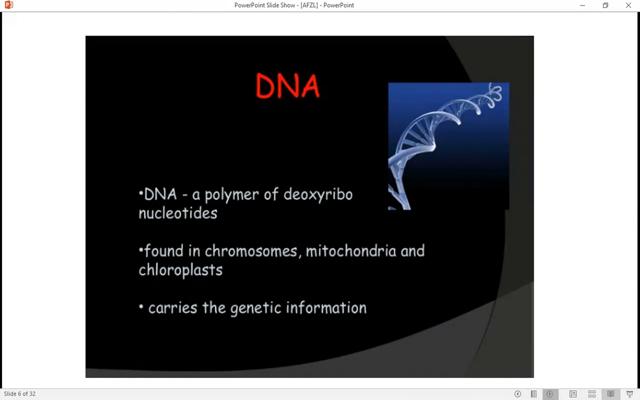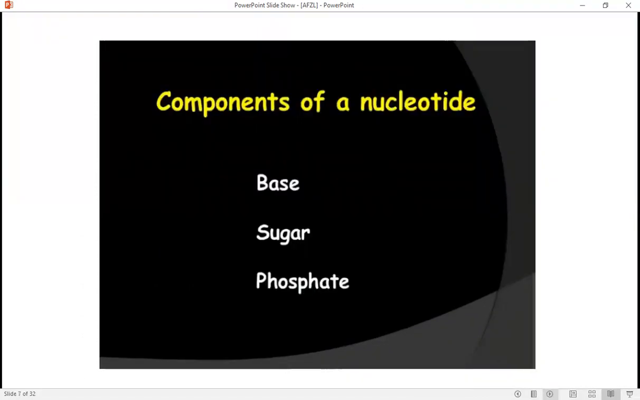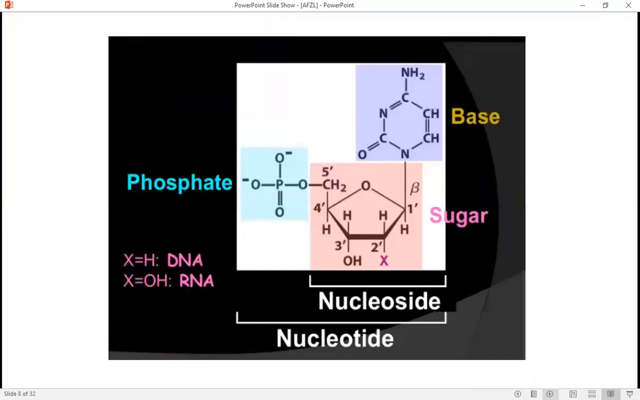The components of a nucleotide. DNA is actually a nucleotide and it is made up of base, sugar, and phosphate. This is the structure of a nucleotide, which mainly consists of the sugar, nitrogenous base, and phosphate. The structure which is made up of base and sugar is called nucleoside, and when this nucleoside combines with the phosphate group, this is called nucleotide.